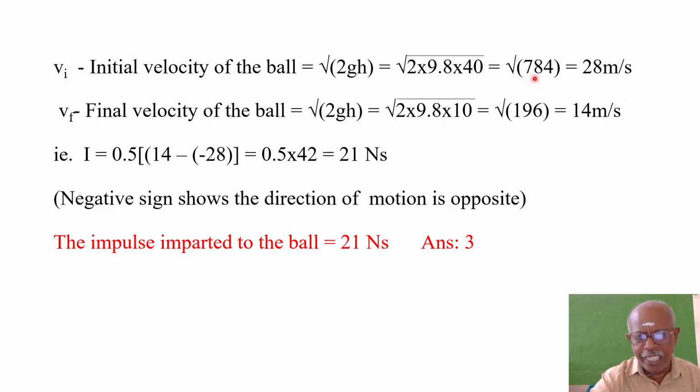If it is 900, it will be equal to square root of 900, which is 30 meter per second. It is somewhat lesser. How much is it lesser? You must be able to find out. If you are capable, if you are well versed in numerical ability, you will easily find that it is 28 meters per second. Okay. So anyway, 21 Newton second, option C is the right answer for this question.